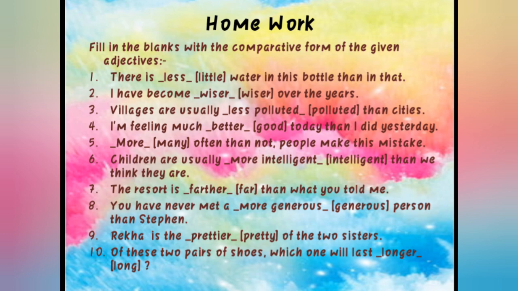Fine. Villages are usually less polluted than cities. Now here we could put more also. But according to the sense of the sentence, we have put less, and as we have done here little, the comparative form of little is less. So because of this only we have put here less. Why? Because in the villages we found less pollution.